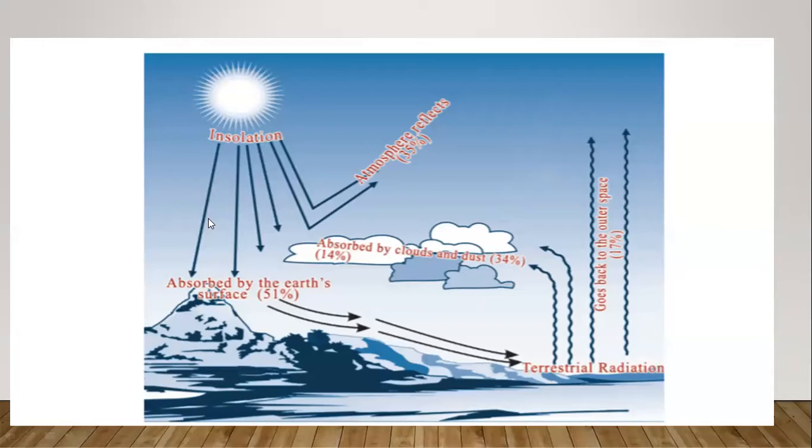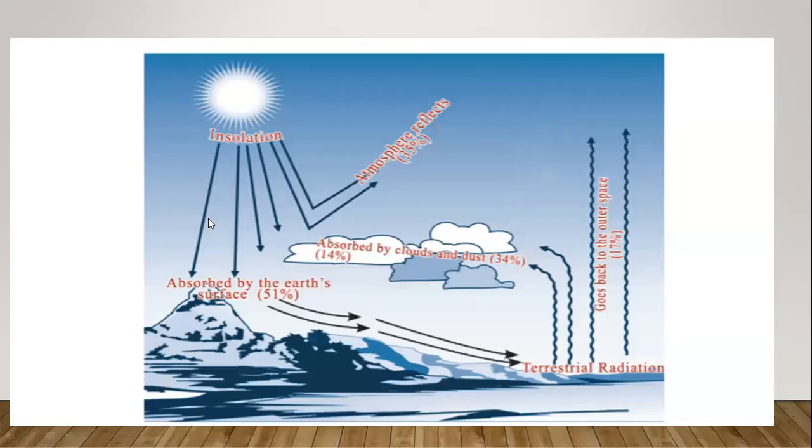Then the balance 51% is absorbed by the earth surface. So of 100%, 35% is reflected to outer space, then 14% is absorbed by the clouds and dust particles, then 51% is absorbed by the earth surface. So out of 100 units, only 51% of the solar energy is absorbed by the earth surface. Only 51% is absorbed by the surface of the earth.